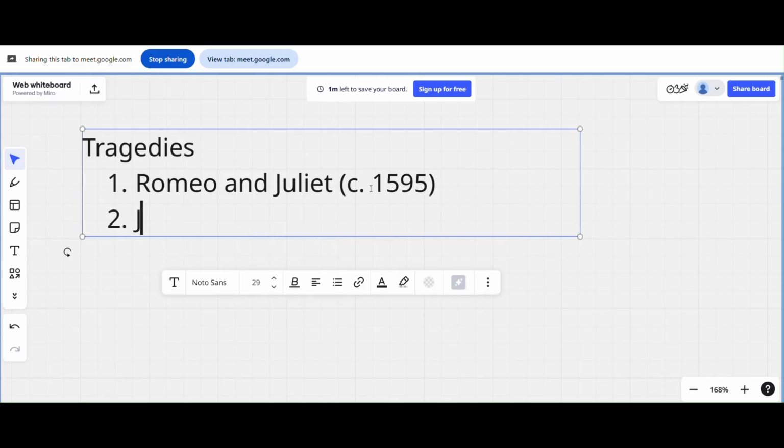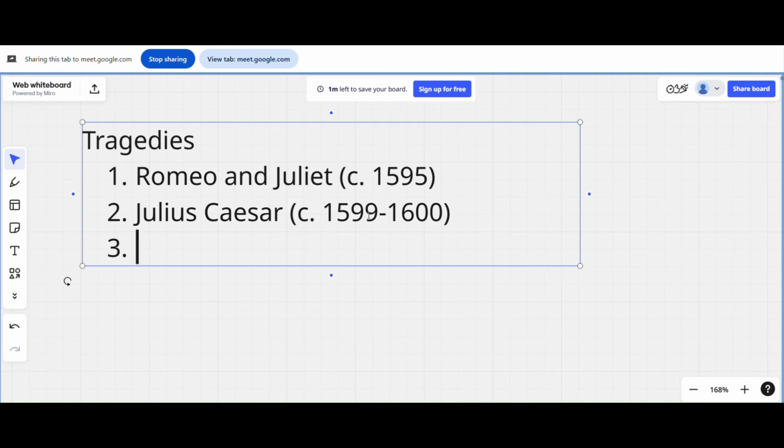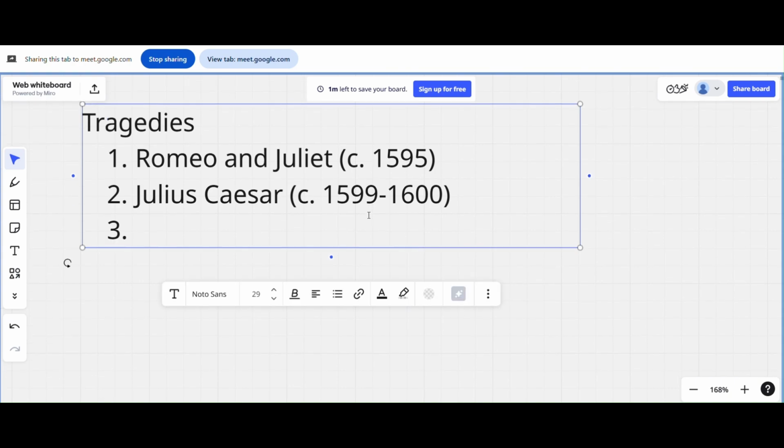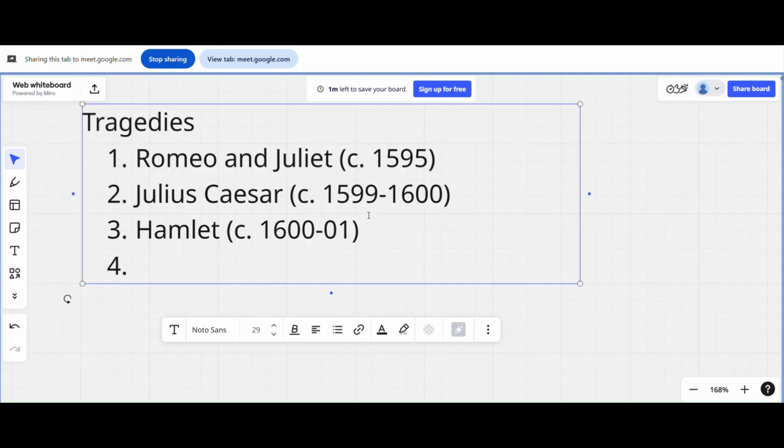And second we have Julius Caesar. Julius Caesar was written somewhere in 1599 to 1600. See, I'm going in a chronological manner, from the earliest to the latest. And the third will be Hamlet. Hamlet was written somewhere 1600 to 1601. Okay, 1601 somewhere around this time. You just remember at what year. Like, does Hamlet come before Romeo and Juliet, or which one is earlier?